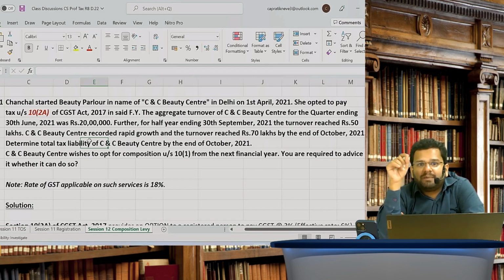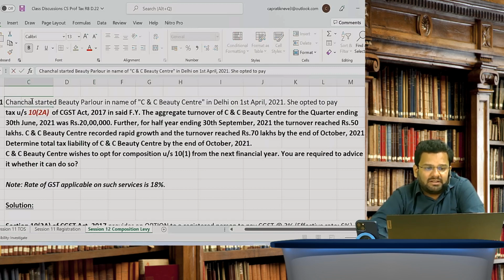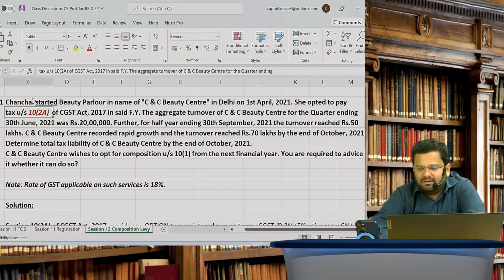Now with this background, we can read the question. Chanchal started a beauty parlor in the name of C&C Beauty Center in Delhi on 1st April 21. Now, important point, friends, here it is started. So is the beauty parlor existing or is it newly started? It is newly started, on 1st April 21.